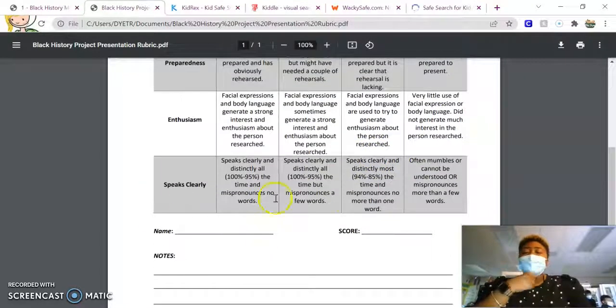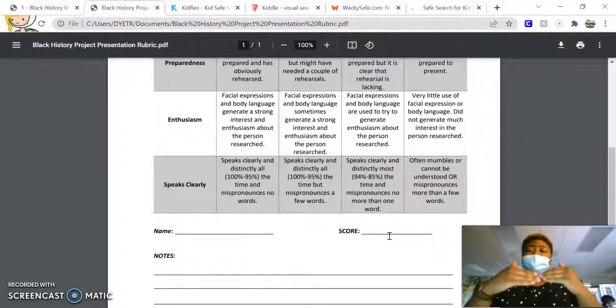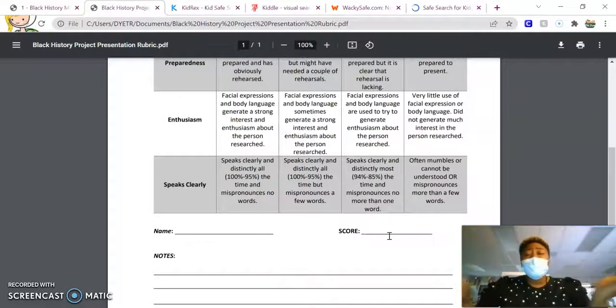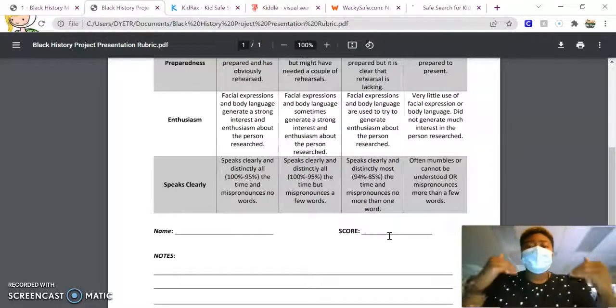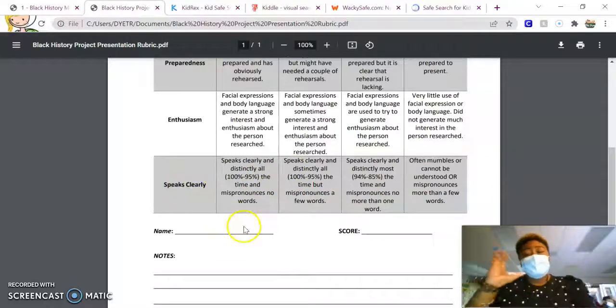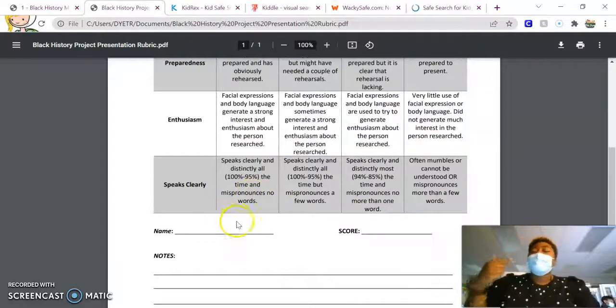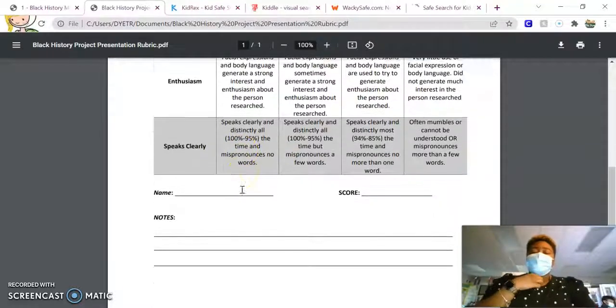And let's look at the last row. Okay, speaks clearly. Ms. Dye says all the time, can you speak up? Can I hear you? Okay, when it's time for you to present your project, I want you to speak loud and clear so everyone in the room can hear you, so everyone can learn about the magnificent person that you researched, okay? So this is just telling you that you need to speak loud and clearly and try not to mispronounce any words, okay? So this is another way Ms. Dye would know that you have actually rehearsed your project, okay?